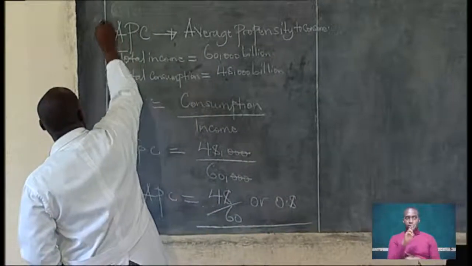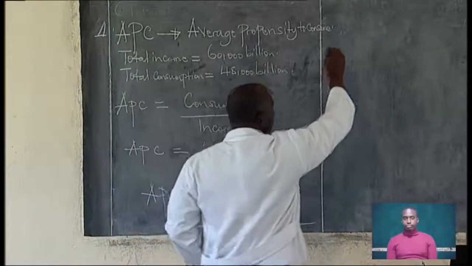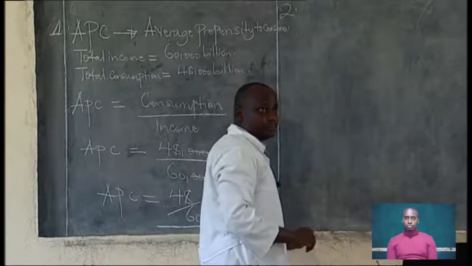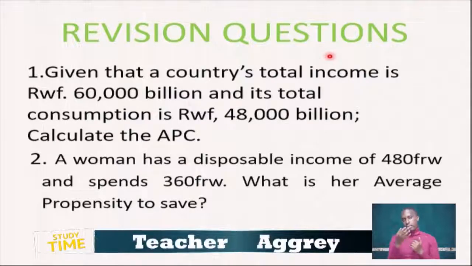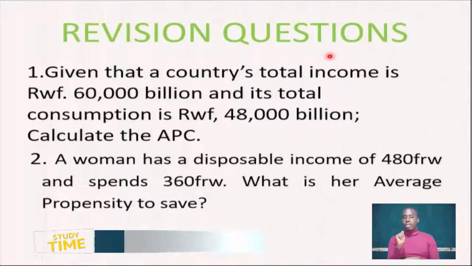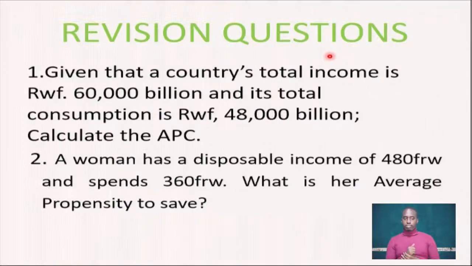Then, the second question. A woman has a disposable income of 480 francs and spent 360 francs. What is her average propensity to save? Let me repeat the question. A woman has a disposable income of 480 francs and spent 360 francs. What is her average propensity to save?